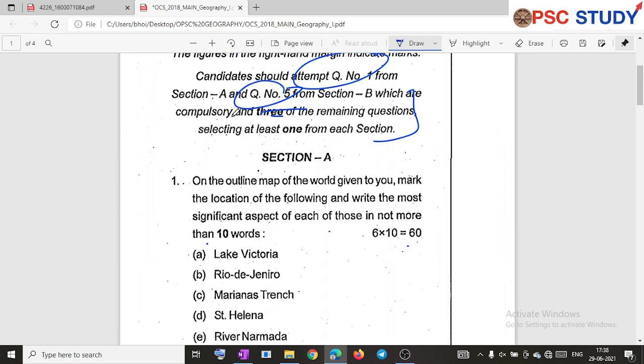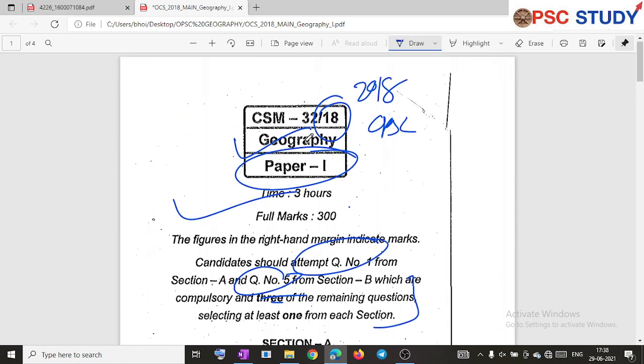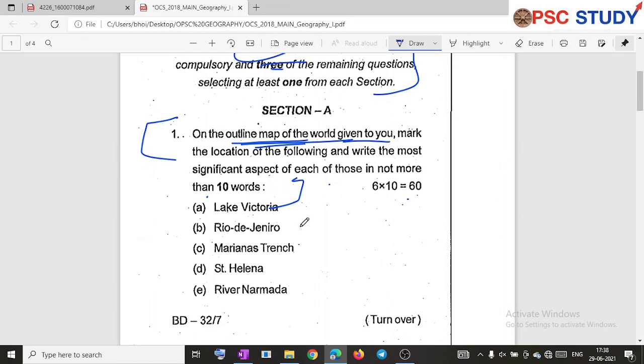If you look at this instruction they have given, this is actually the most important instruction. You are given an outline map of the world map, as it is paper 1. In paper 2 you will be given the India map.